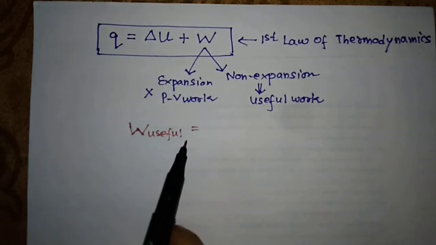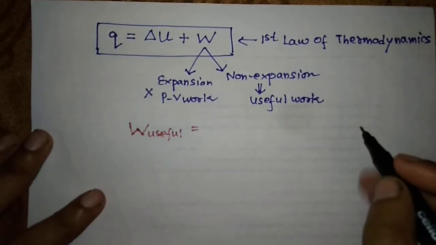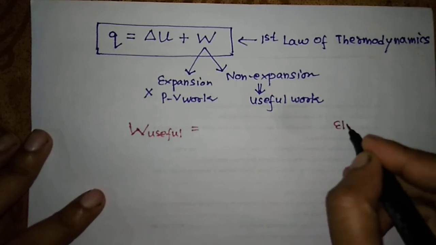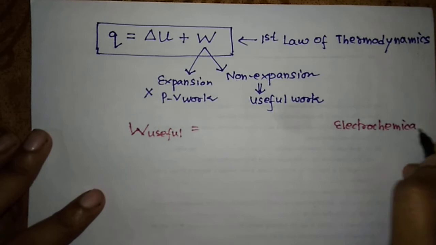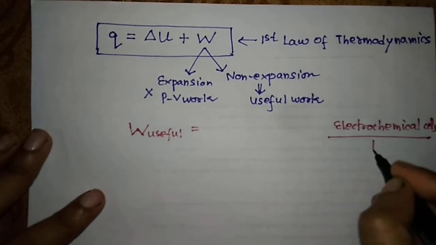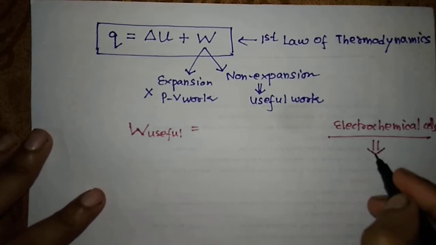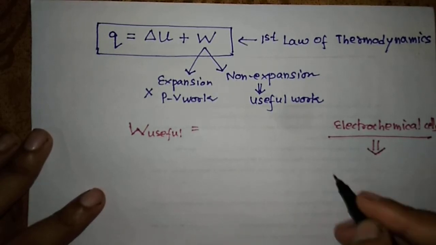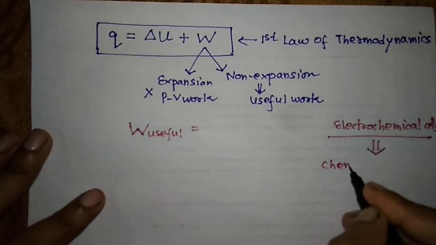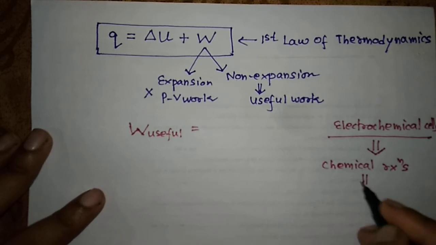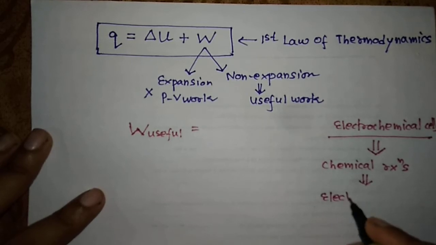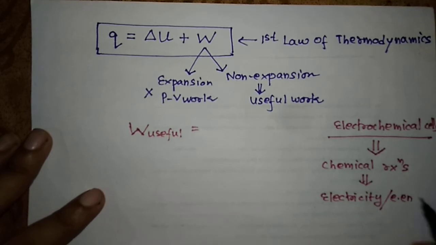If we go to the electrochemical cell, because here we are talking about the electrochemical cells, this chapter, the galvanic cells, right? In the electrochemical cells, you know students that when chemical reactions take place, as a result of the chemical reactions which take place in the cell, electricity is generated, or you can say electrical energy is generated, right?